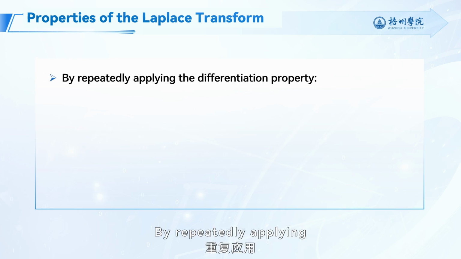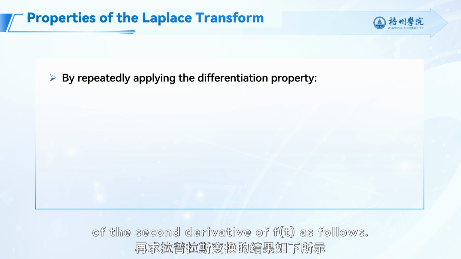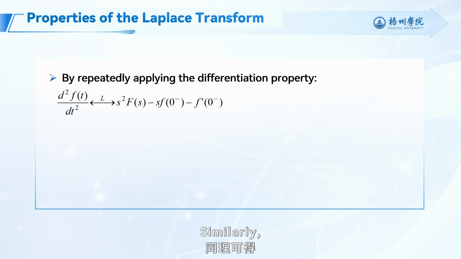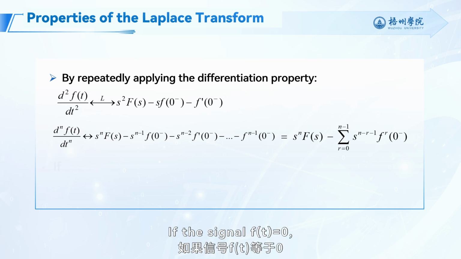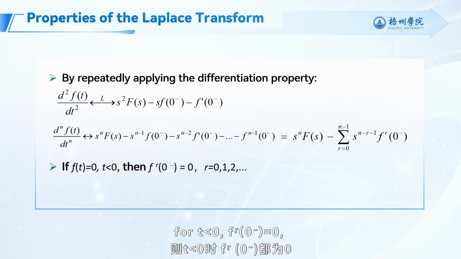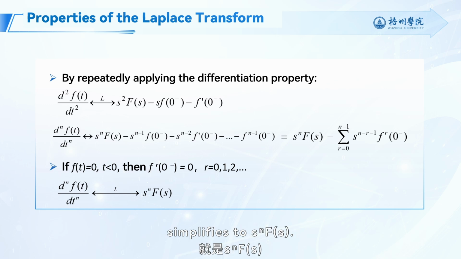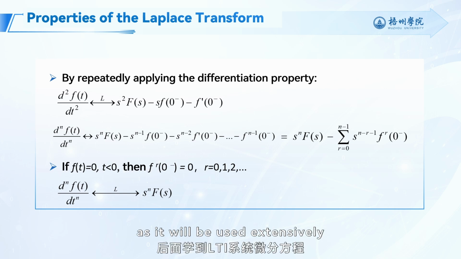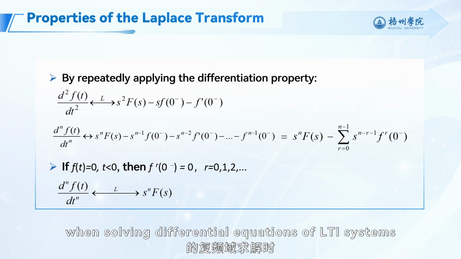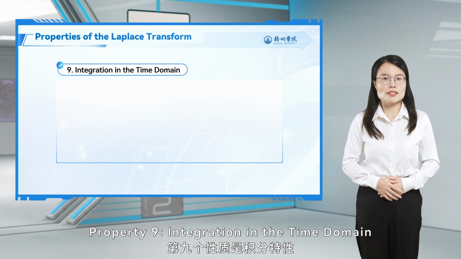By repeatedly applying this differentiation property, we can derive the Laplace transform of the second derivative of f(t) as follows. Similarly, the Laplace transform of the nth derivative of f(t) is as follows. If the signal f(t) equals 0 for t less than 0, the r-th derivative at 0 minus equals 0, and the Laplace transform of the nth derivative simplifies to s to the n times F(s). This property is essential to master, as it will be used extensively when solving differential equations of LTI systems in the complex frequency domain.